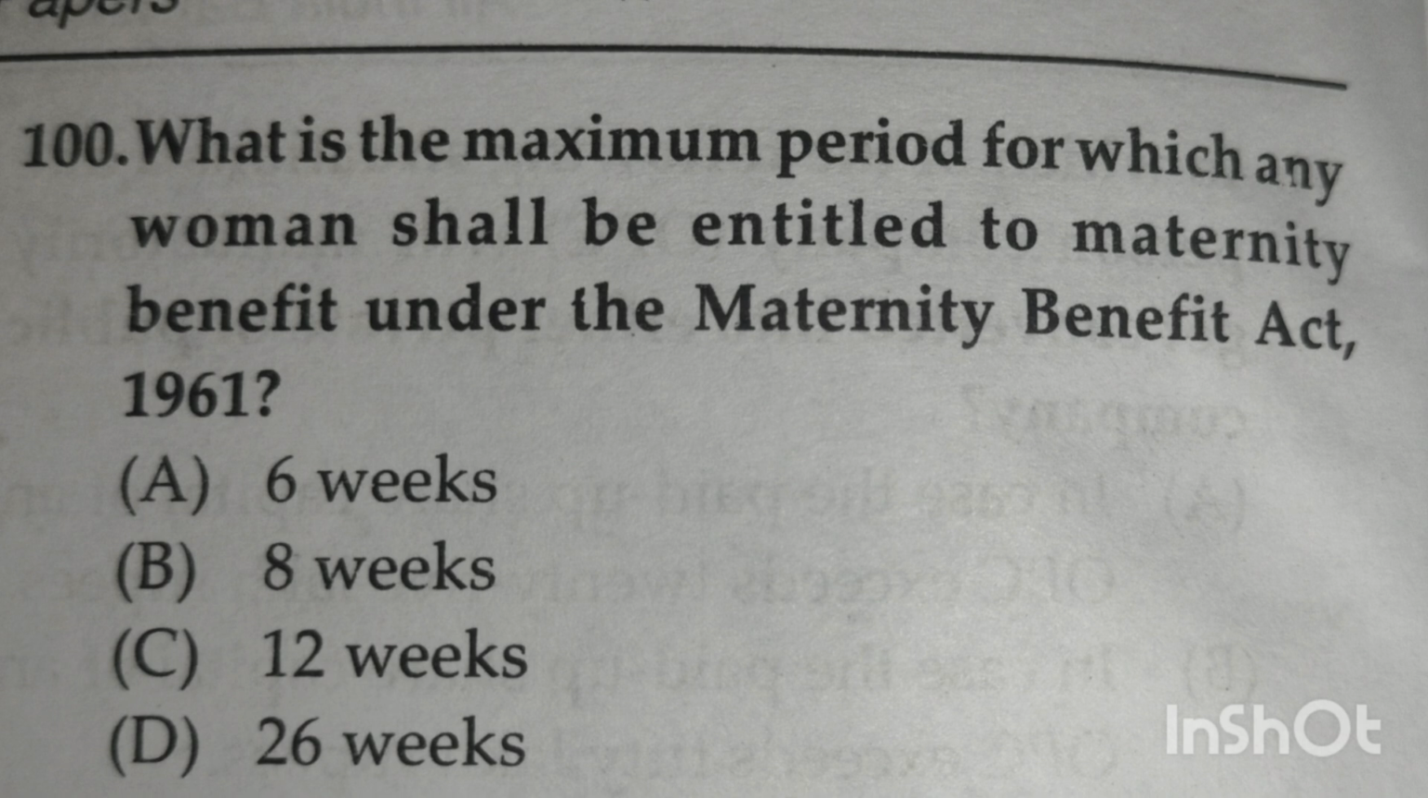First question ಬಂದು, what is the maximum period for which any woman shall be entitled to maternity benefit under the Maternity Benefit Act 1961? Option A 6 weeks, option B 8 weeks, option C 12 weeks, option D 26 weeks. ಇದಕ್ಕೆ ಆನ್ಸರ್ ಬಂದು ಆಪ್ಷನ್ ಡಿ 26 weeks. According to section 5 clause 3 of the Maternity Benefit Act, it describes that the maximum period for which any woman shall be entitled to maternity benefit shall be 26 weeks.